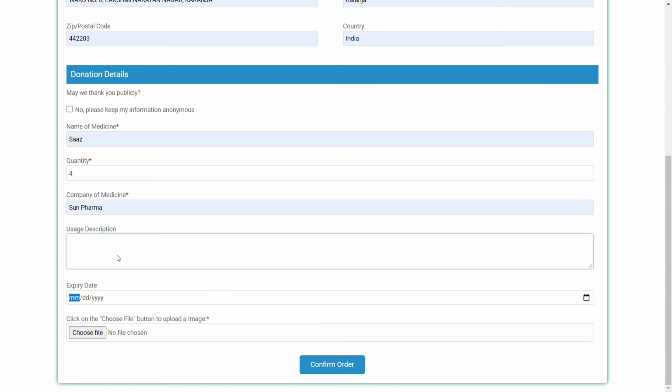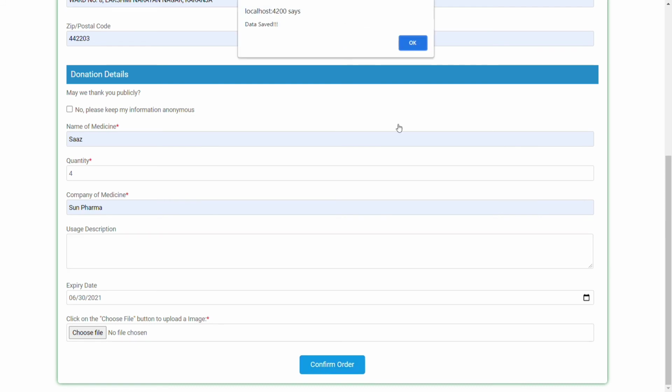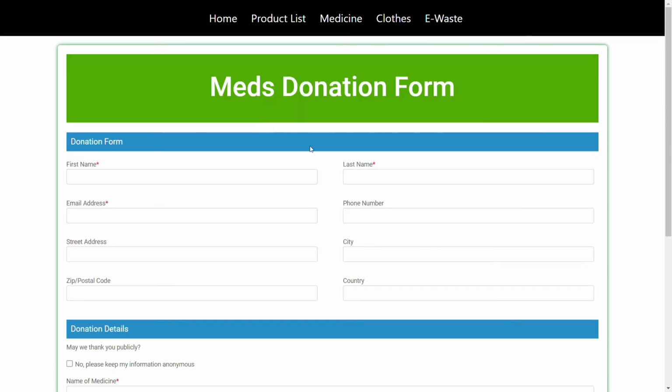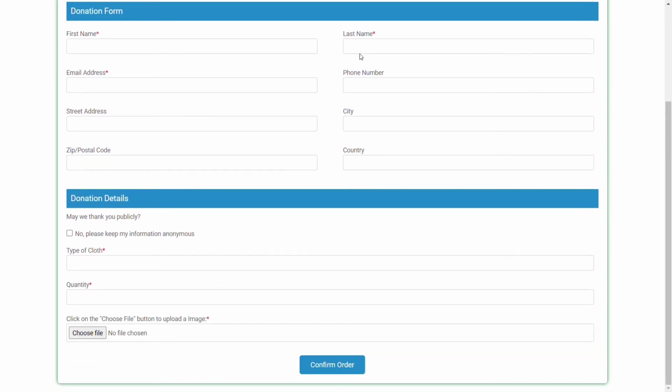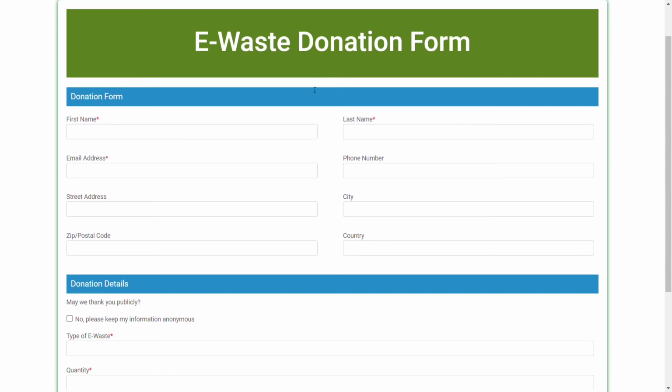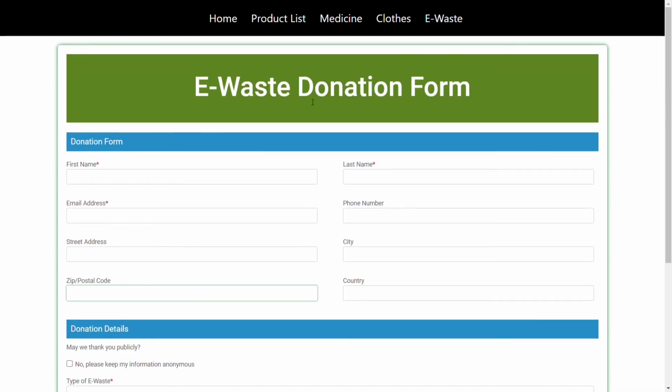Based on the expiry date, it can be either reused or recycled. All that we do at the end is confirm the order. We might also have few clothes or electronic devices such as laptops or smartphones, which can be either reused by someone who is in need of them or they can be recycled.